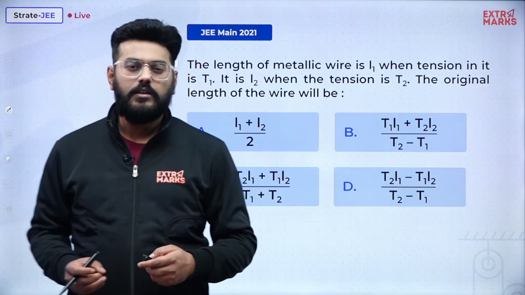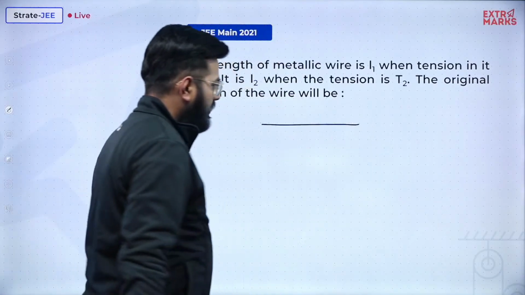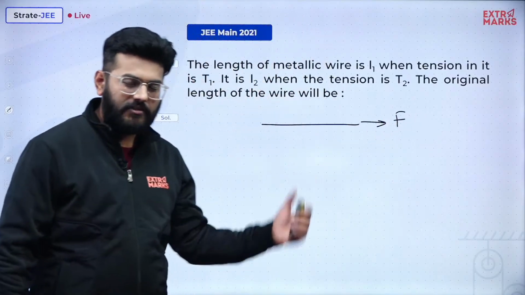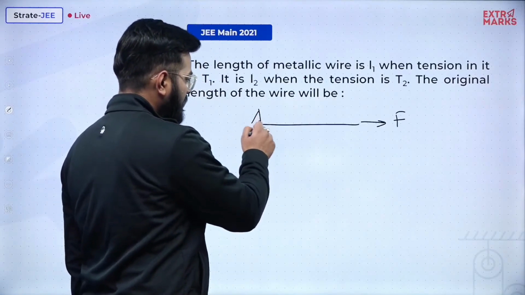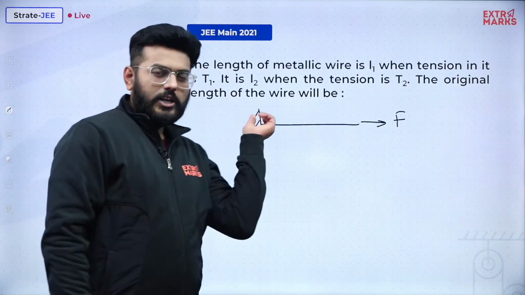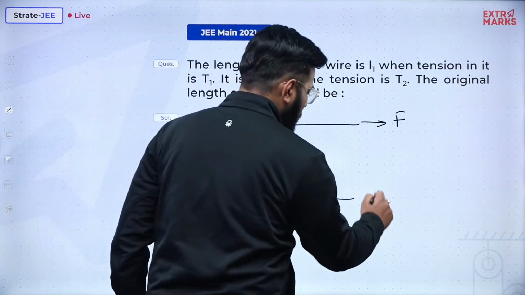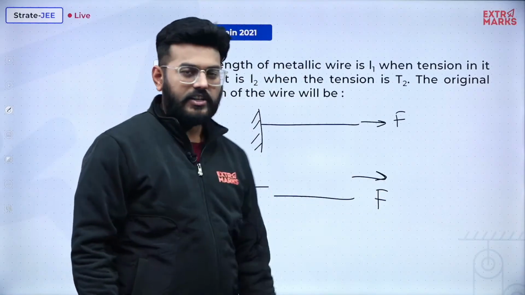Now just tell me how tension can be developed in a wire. If there is a wire and I just pull it from this end with a force F, will tension develop in it? No, obviously not. I will have to either hinge it with a rigid support over here, or instead I can apply the same amount of force from this end as well. In both these cases a tension will develop.